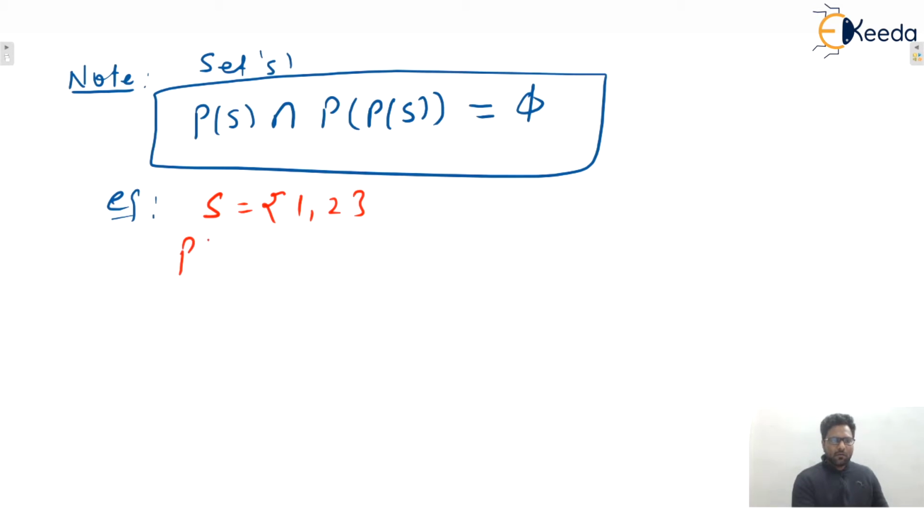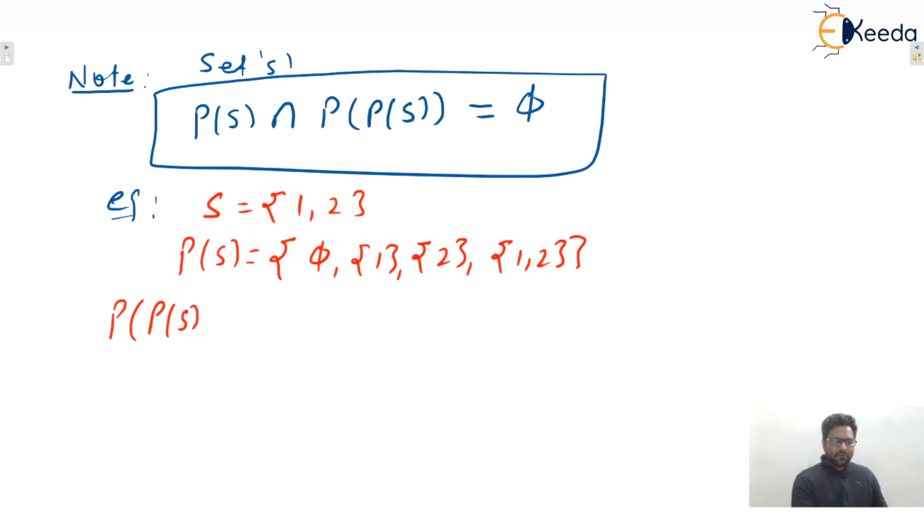Now what will be the power set? Power set will be the set of all subsets. So we can say that these will be the subsets, and the set of all these subsets will be the power set. Now what will be the power set of power set? Yes, we can say that that will contain phi, or not? Next one we can say this one, then this one, and so on.